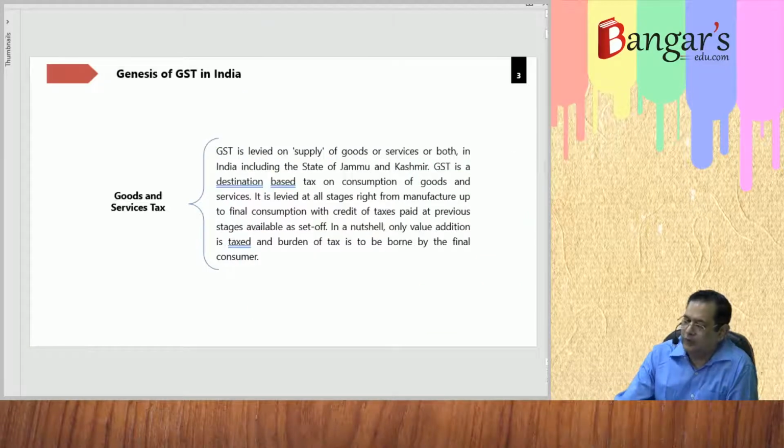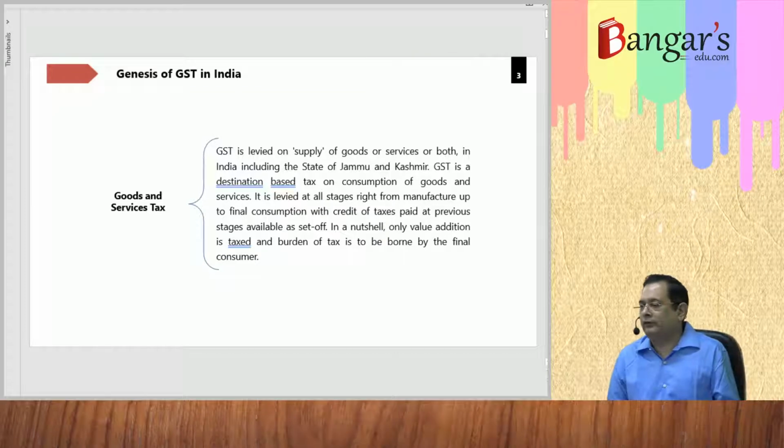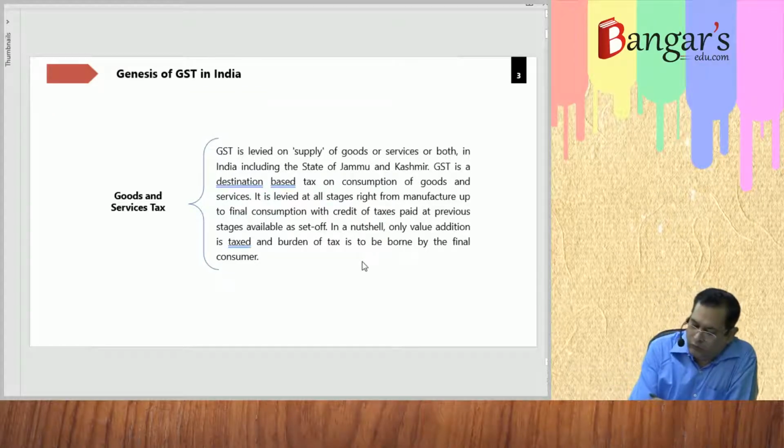So first of all, what basically is goods and services tax?